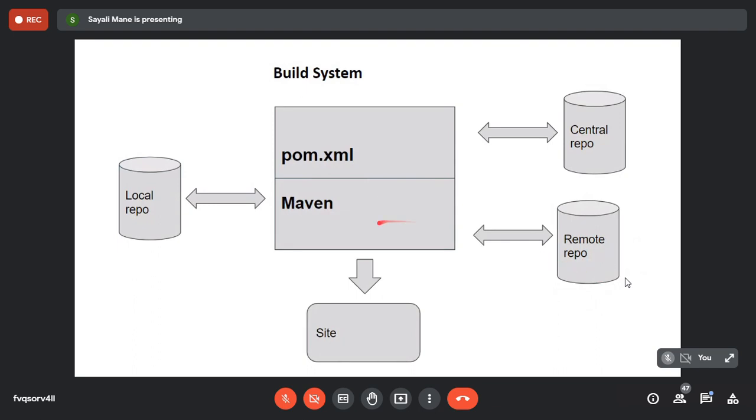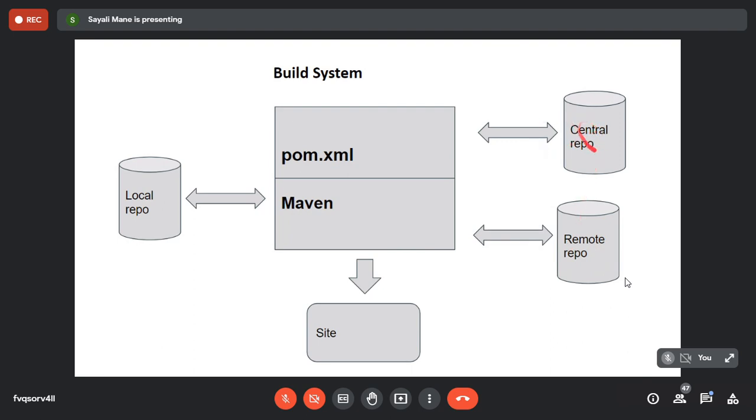Now, what is the use of these repositories? The local repository means the copy of files which is there on your host machine. The remote repository is like the GitHub account you guys have, so you know what a remote repository is.